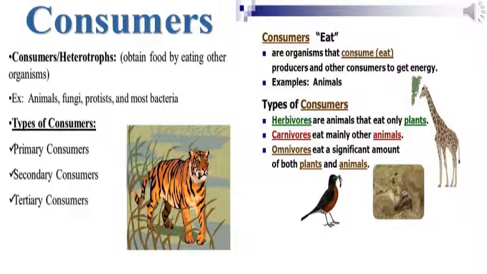Consumers or heterotrophs. Consumers means those who eat. They obtain food by eating other organisms. They are organisms that consume or eat producers and other consumers to get energy. For example, animals. We have three categories: herbivores, carnivores, and omnivores.